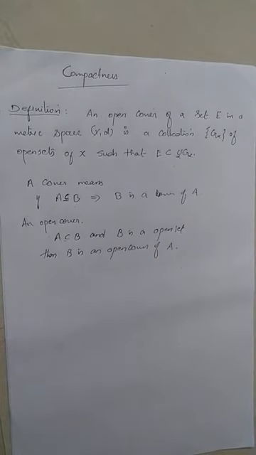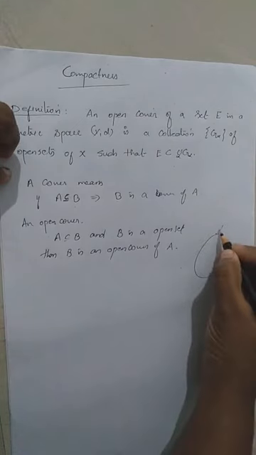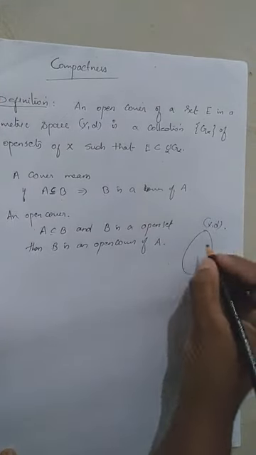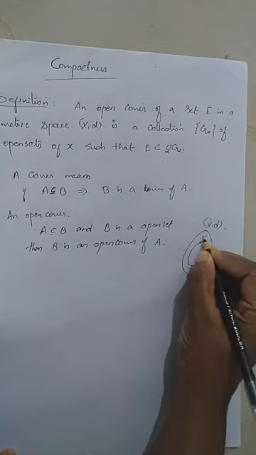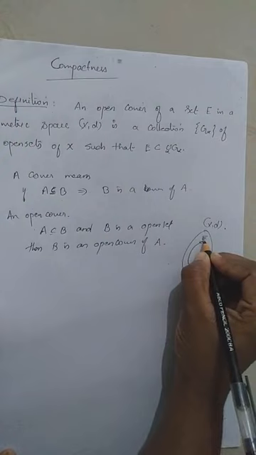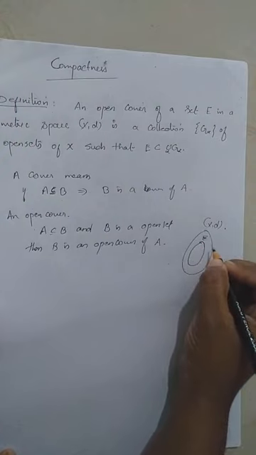Now suppose capital X, d is a metric space and E is a subset of capital X. Then an open cover of capital E is a collection of open sets.